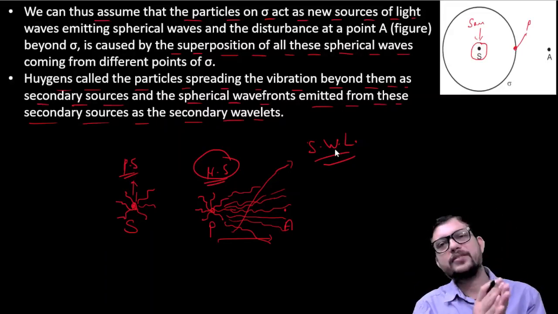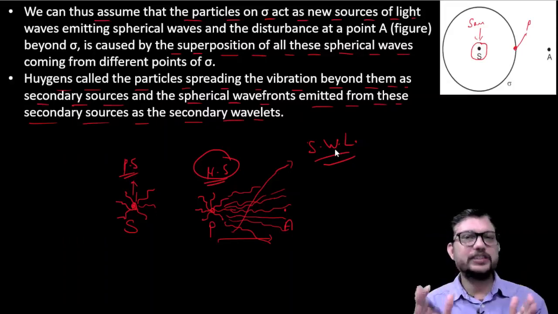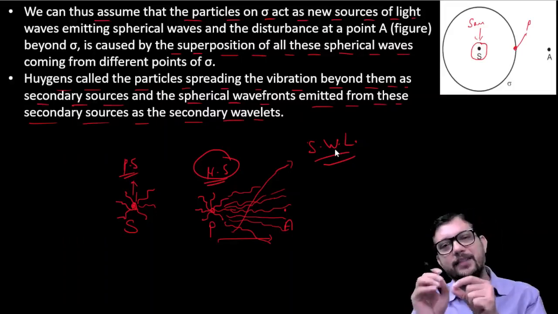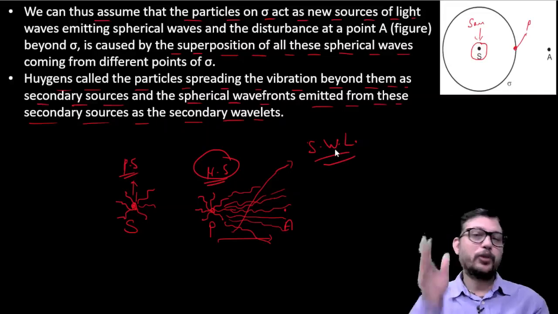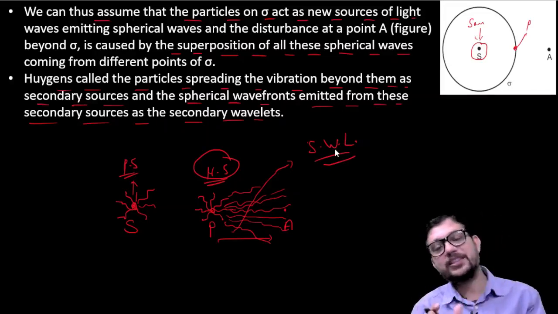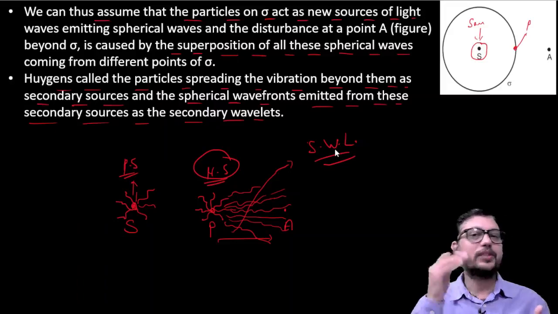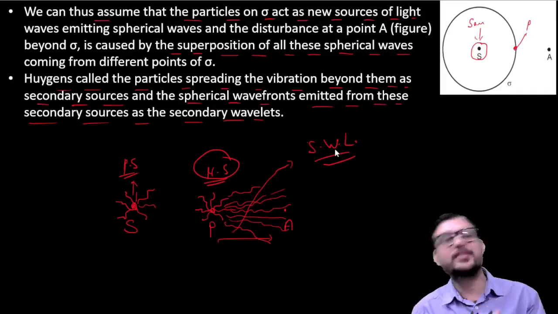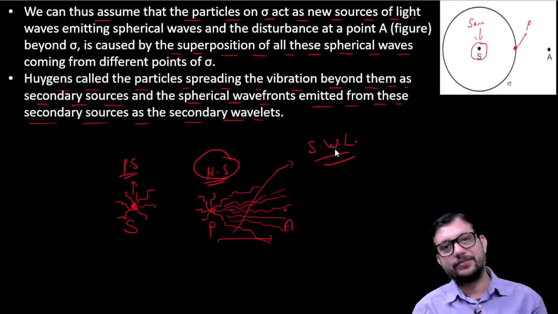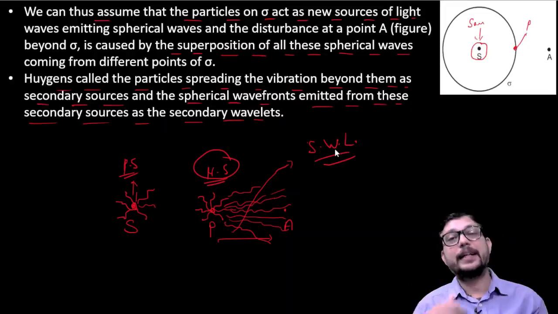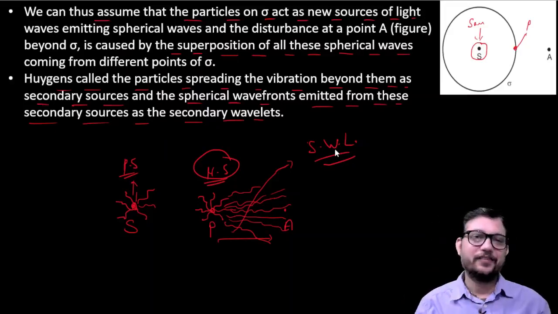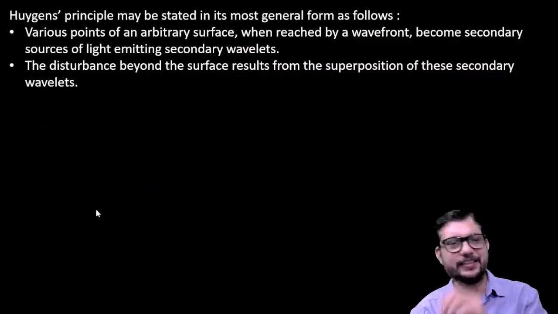As the disturbance reaches the point P on the surface, and after crossing point P finally reaches point A, the point P has the same disturbance as the source, so it is the new source of the wave. This is called the secondary source, and the waves emerging from the secondary source are your secondary wavelets. I hope that up to here everything is clear to all of you.